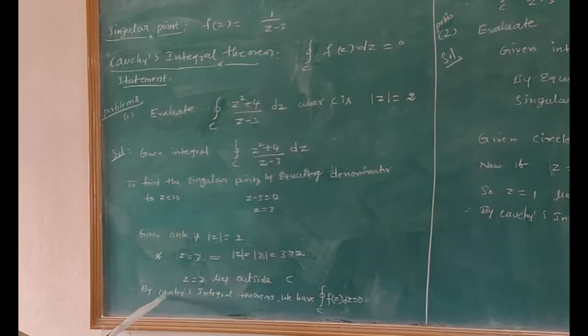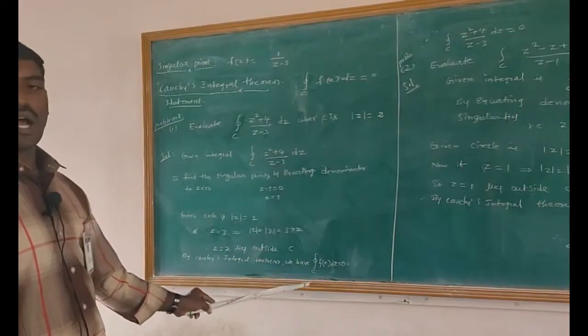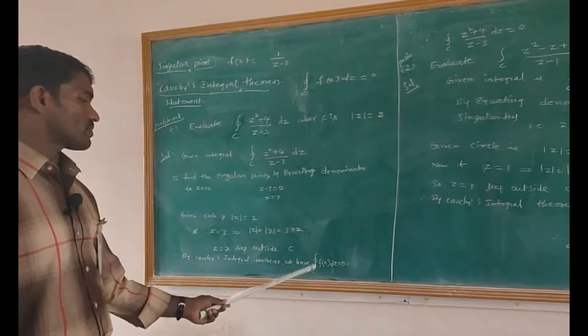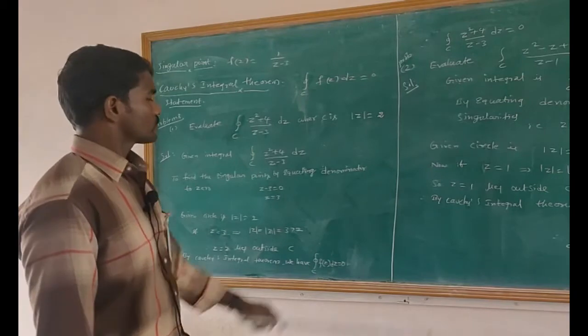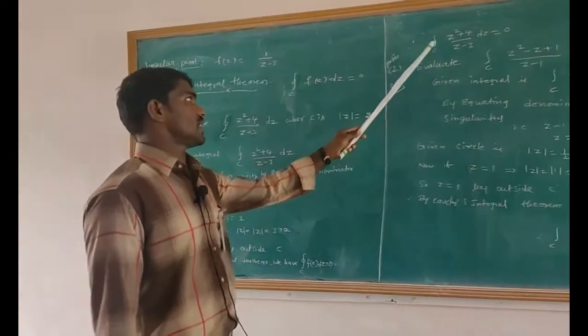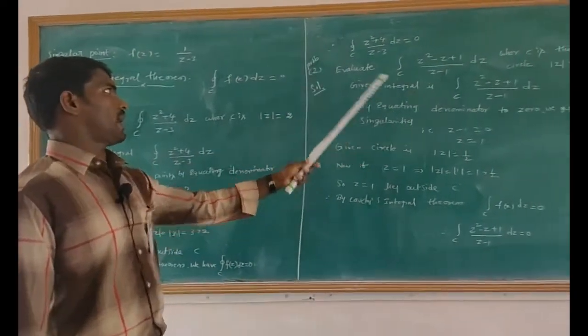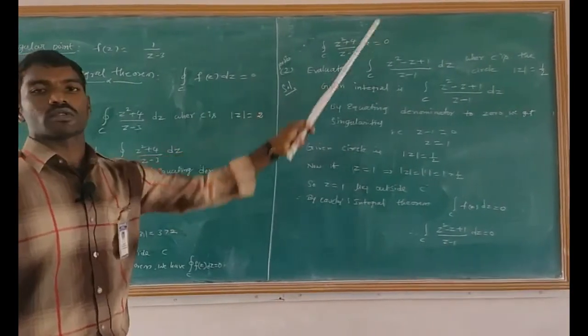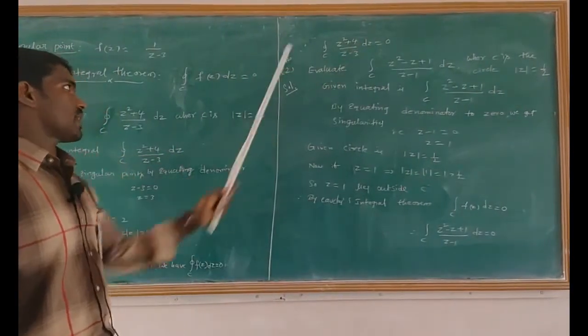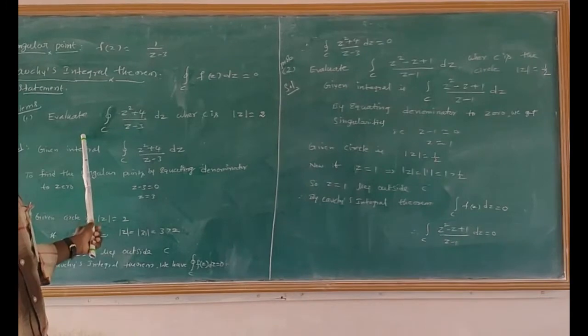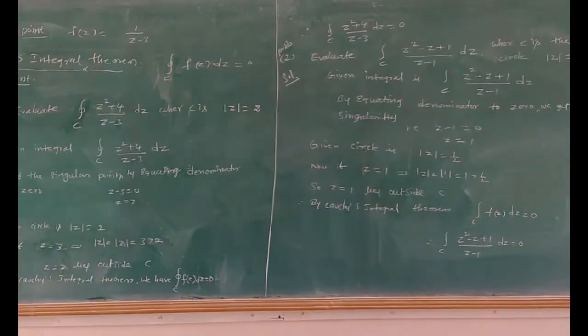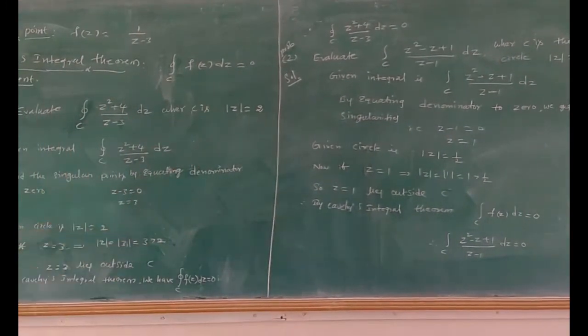Therefore, according to Cauchy's integral theorem, we have the integral over C of f of z dz equals 0. Therefore the integral over C of z square plus 4 divided by z minus 3 into dz equals 0. That is the solution of the first problem. Next, let us move on to the second problem in Cauchy's integral theorem.